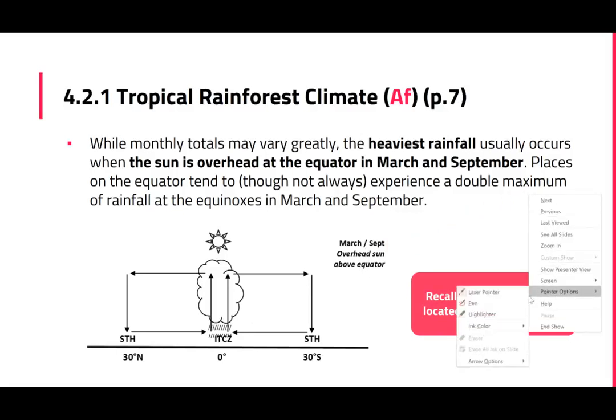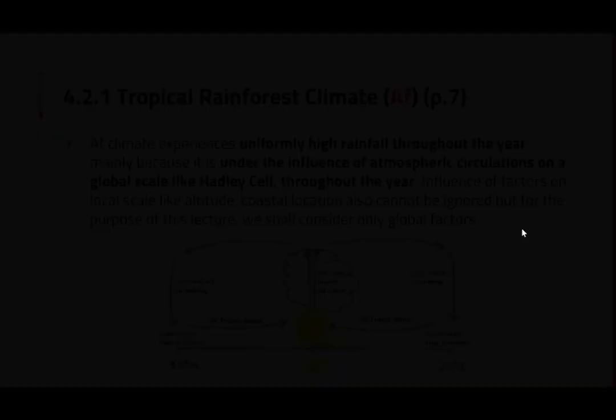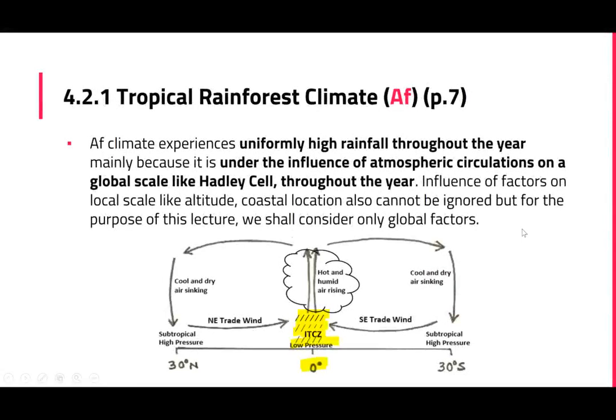Okay, so once again, you can see the importance of the ITCZ in influencing rainfall in Af. Alright, so let's look into it in more detail. So for Af climate, they have uniformly high rainfall throughout the year because for most of the year, if not all of the year, it is under the influence of the Hadley cell, and more specifically, the influence of the ITCZ.